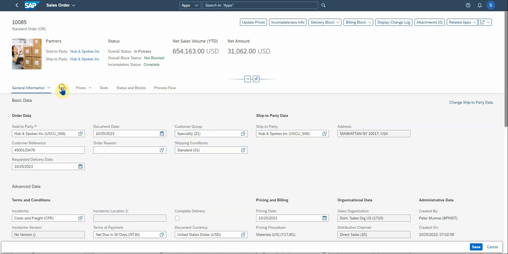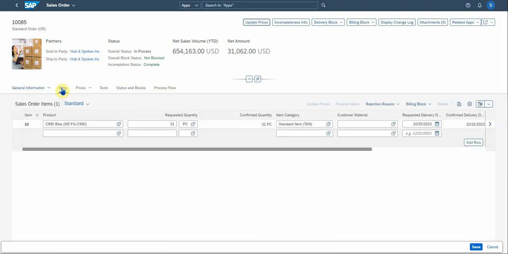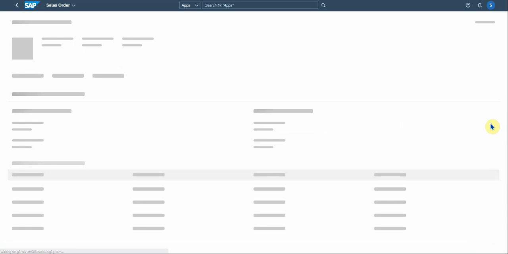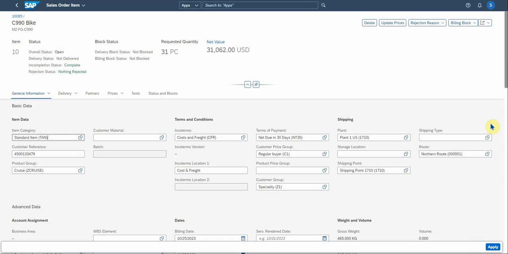If you go to items, this is the item section. There's your product description and the product number or material number, your quantity, your unit of measure. There's the item category, very important, and then the requested delivery date. You can drill down to a deeper level, to a next level, to look at your items.